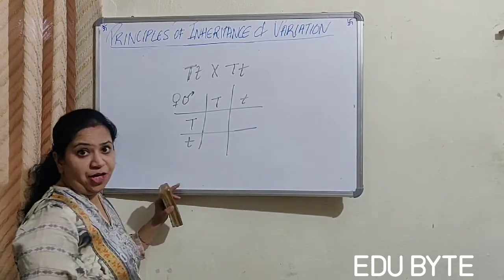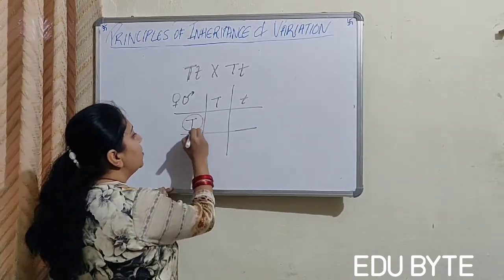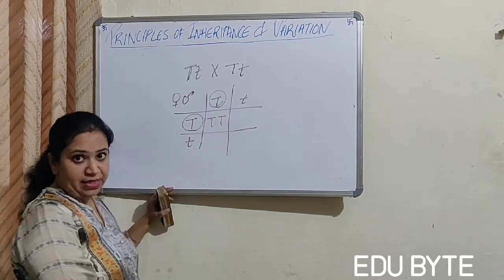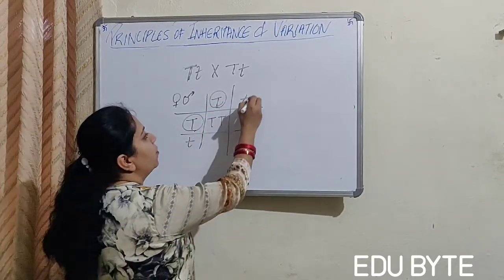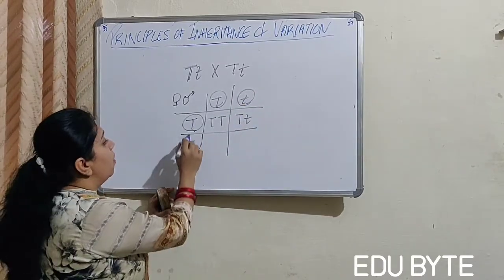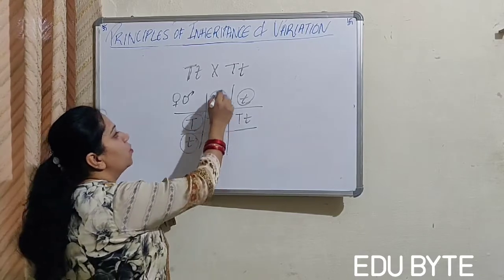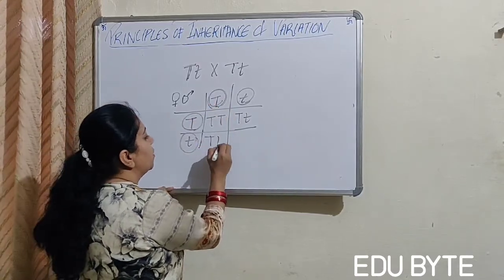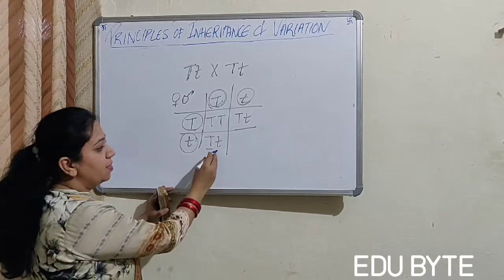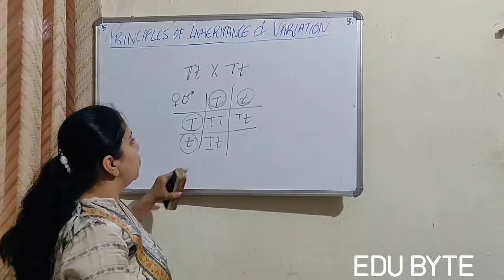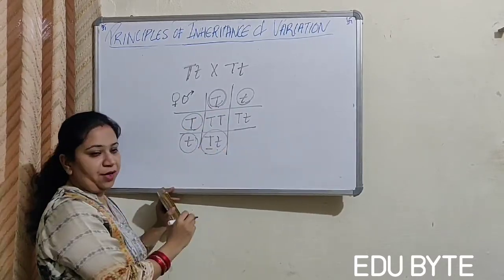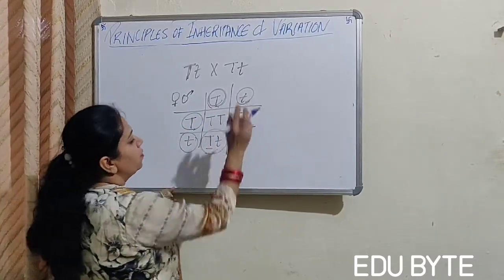So in this generation, when this gamete fuses with this gamete, it will be this, and this gamete fusing with this gamete will produce this. When this gamete fuses with this gamete, it will be this. We will write the dominant first and the recessive later. So when this fuses with this, it will give this offspring. When this fuses with this, it will form this.